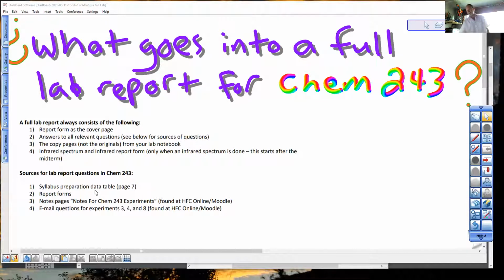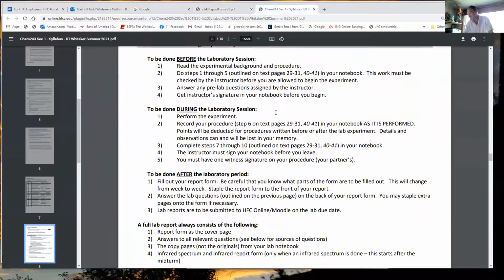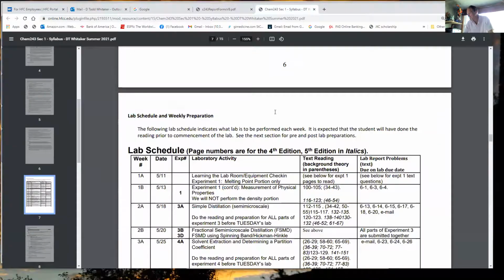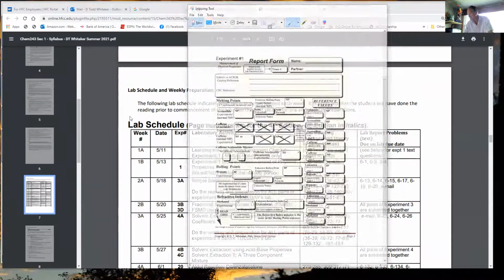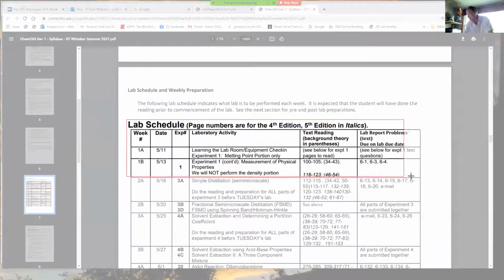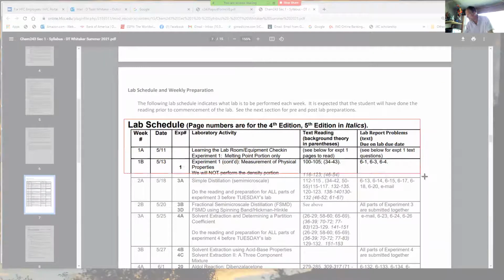Syllabus, preparation, data table. Okay, I'm going to go to the syllabus. We have it open over here. Data table, page 7. I'm just going to copy the experiment 1 stuff right here. We got our snippy. No, I missed. There we go.